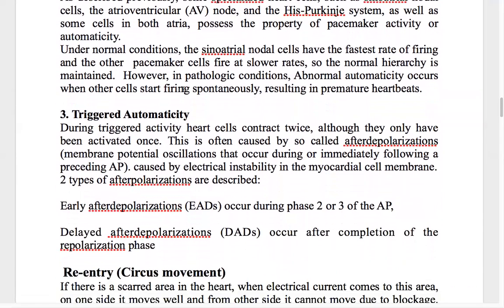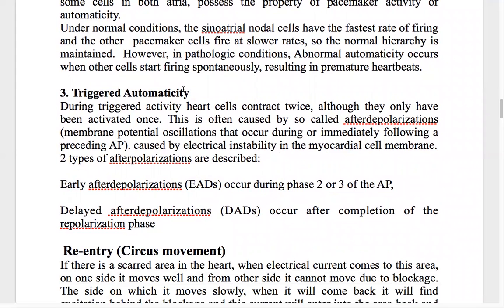There is one more mechanism related to automaticity, that is triggered automaticity. During triggered activity, the heart cells contract twice although they have only been activated once. Improper contraction occurs one after the other.